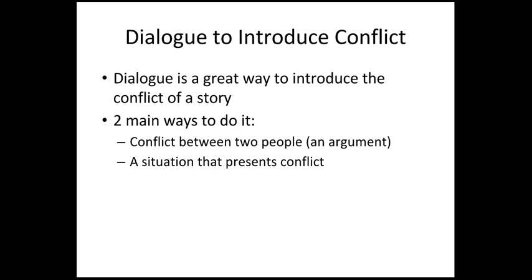Great. So what we're focusing on is using dialogue to introduce the conflict or the problem in the story that we're writing. Dialogue can be a really good way to do this if you use it right. Now there are 2 ways that you can use dialogue to make sure that you're introducing conflict in an interesting way. That's either to introduce a conflict between 2 people, such as an argument, or a conversation between people talking about a situation that they're in that presents a conflict for them. Let's look at that first example first.